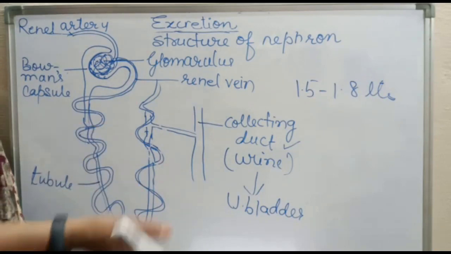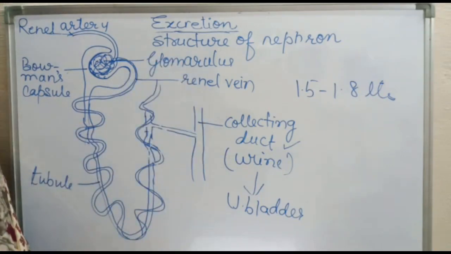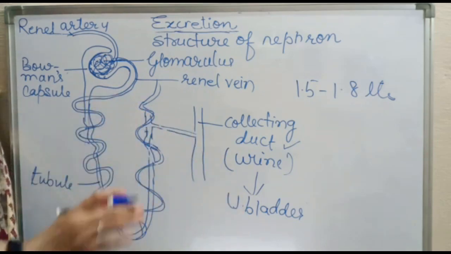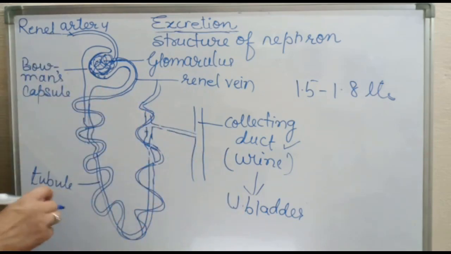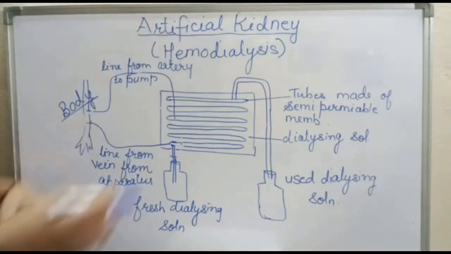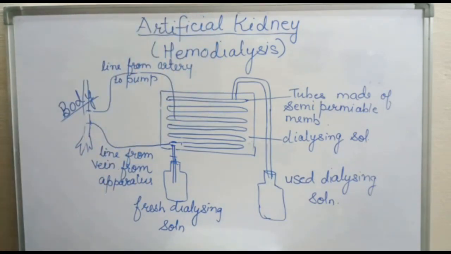But the quantity of urine may increase or decrease depending upon the intake of fluid. So this is all about excretion in human beings. Now we will talk about the artificial kidney. Artificial kidney is also known as hemodialysis.